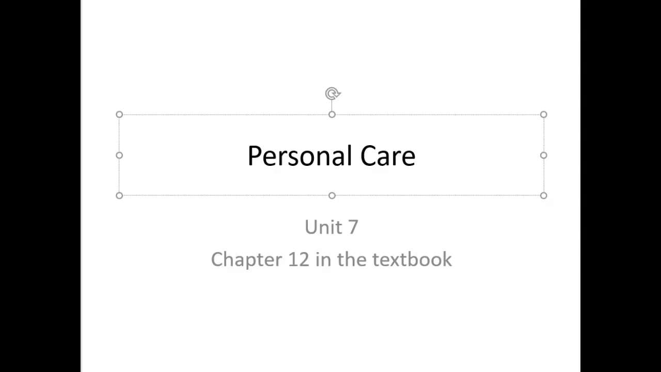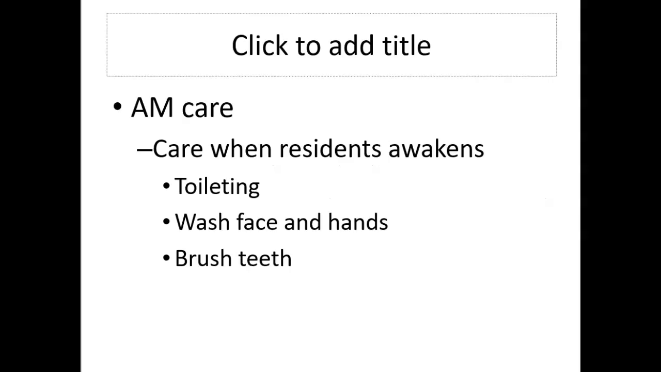Okay, Unit 7, Personal Care. This is Chapter 12 in your textbook. AM care refers to what you would do when you get up in the morning. So think about all the things that you do when you get up in the morning to get ready to go to school or work. You wash your hands, wash your face, go to the bathroom, brush your teeth, eat breakfast, get dressed, brush your hair. All of those kinds of things are included in that AM care. They're activities of daily living.